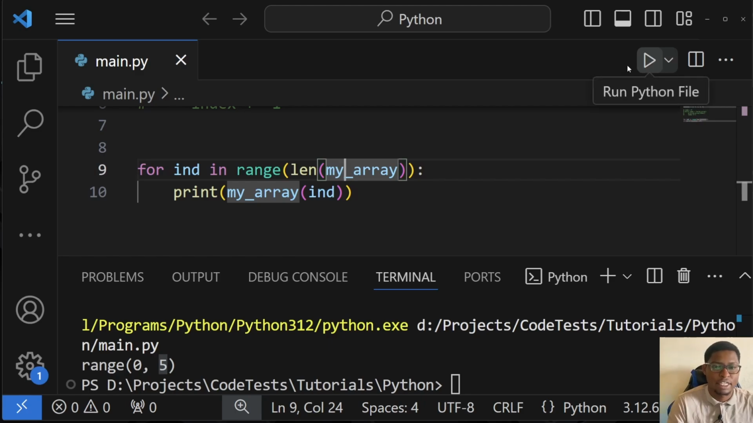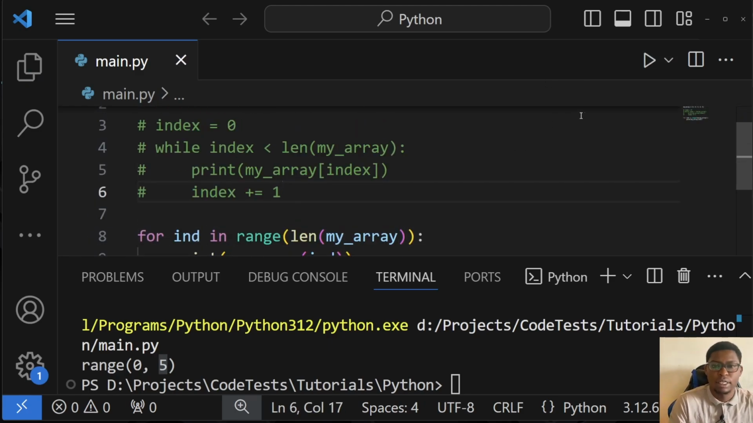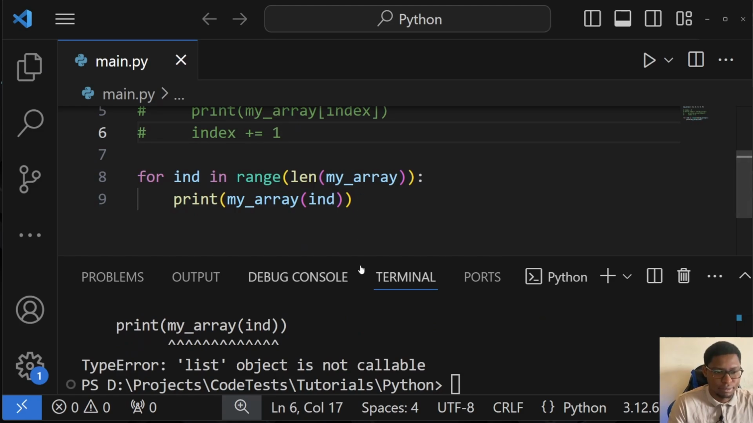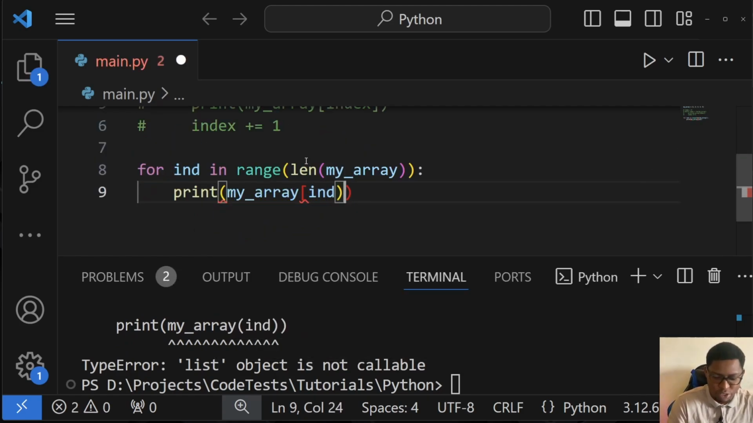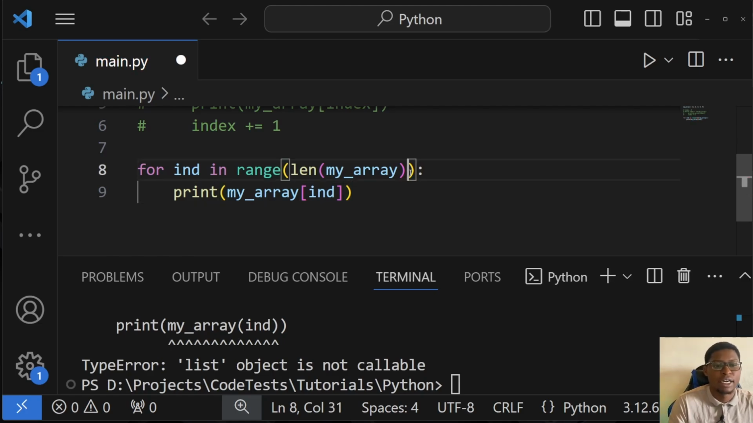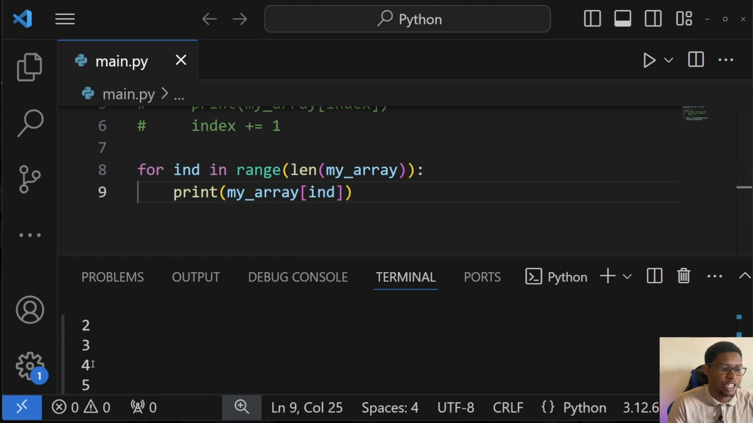So if I run this, I've made sure to comment this while loop out. If I run this, oh, my bad, this is supposed to be square bracket, not the normal brackets. So if I run this, you can see that we get the same result. We reach 1, 2, 3, 4, up to 5.